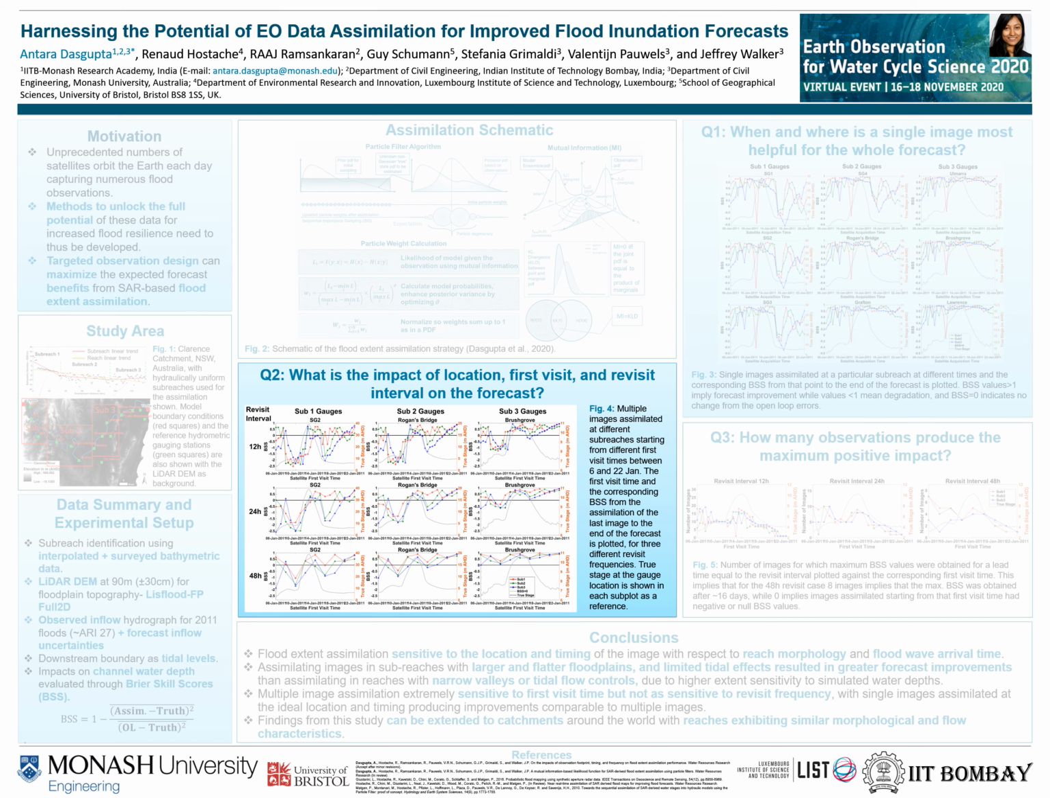The second question was, what is the impact of location, first visit, and revisit interval? On the screen here, we see the Brier-Skill score plots for 3 different revisit intervals. And what we can see is that the shape of the curves is more or less the same, and the improvements seem to be more sensitive to the first visit time than the revisit frequency.